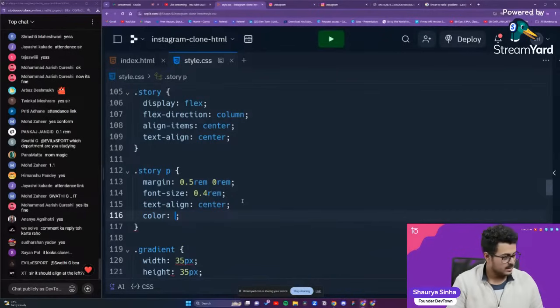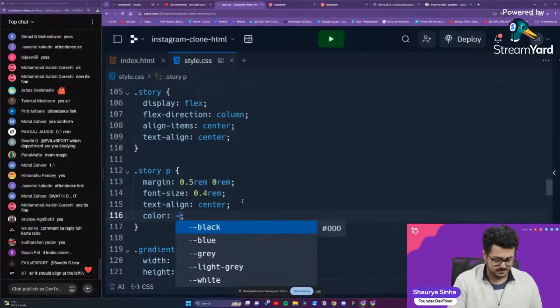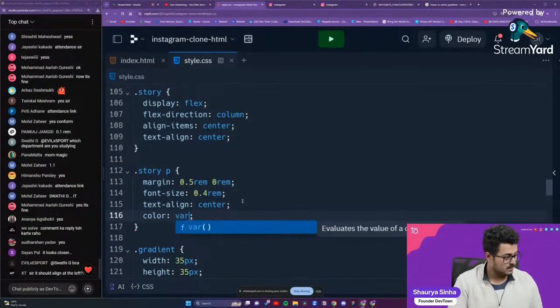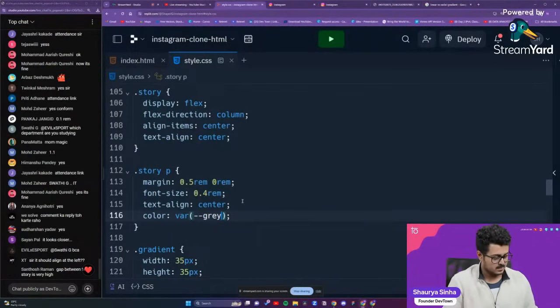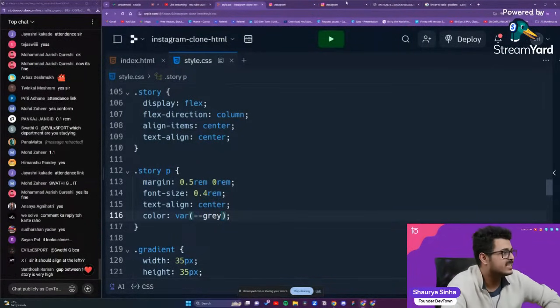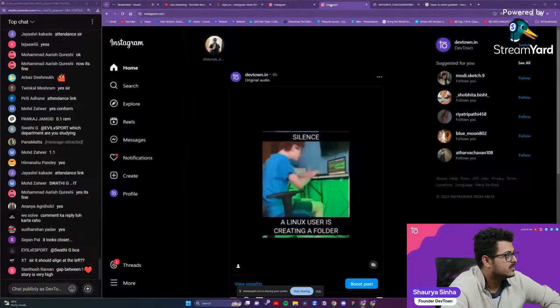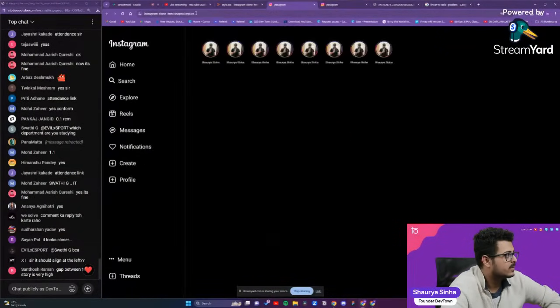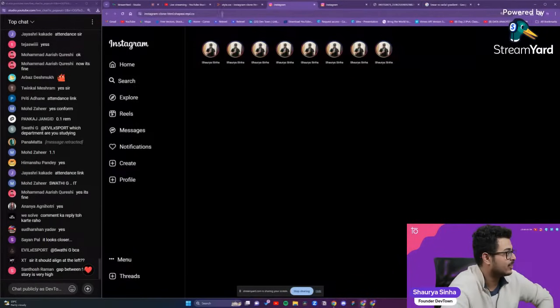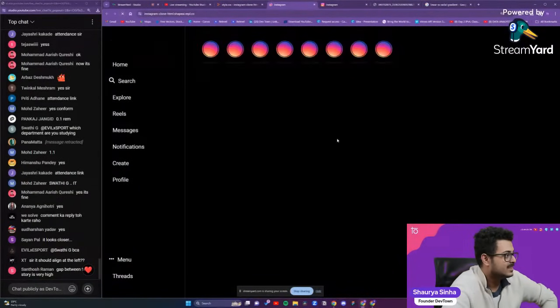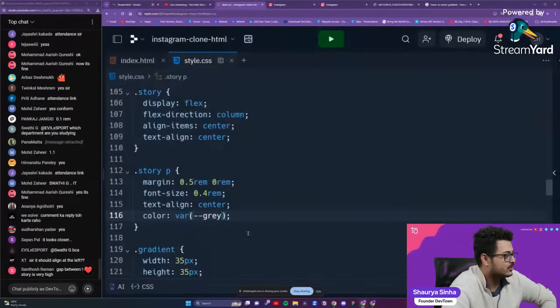Color, I will change it to var hyphen gray or light gray. Was it gray or light gray? Let us save this. Let us see how it looks like. We'll change it according to the result. Yeah, we need to use light gray.